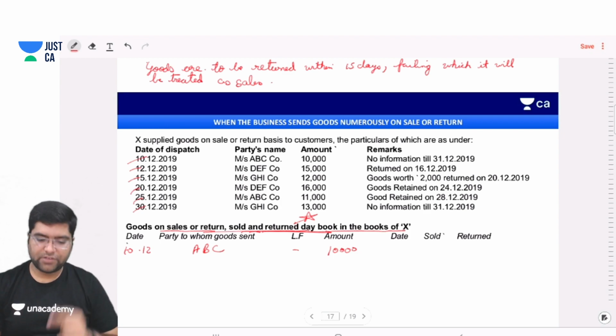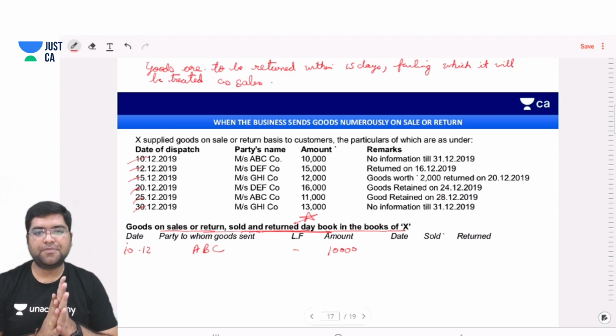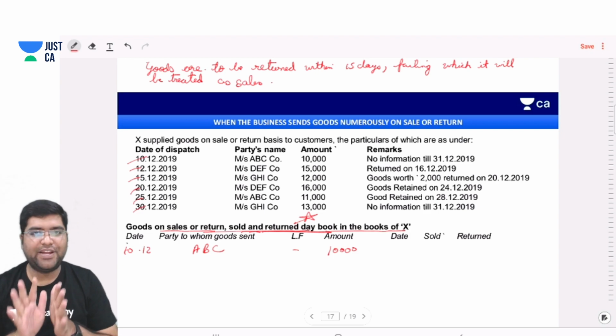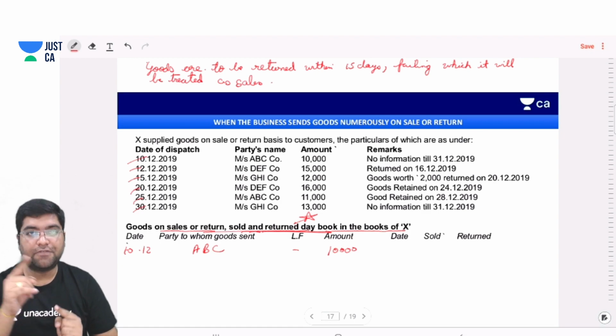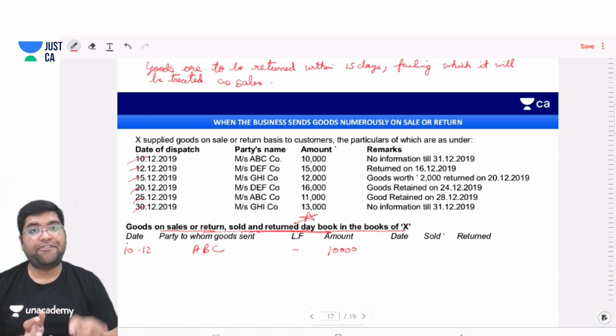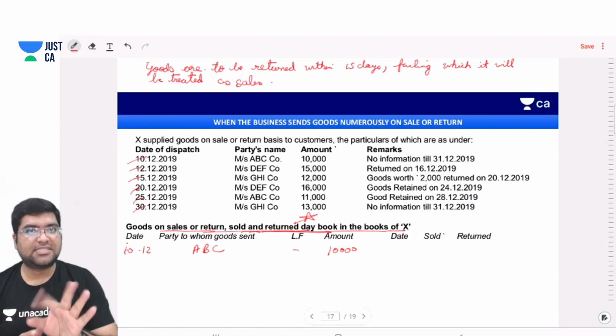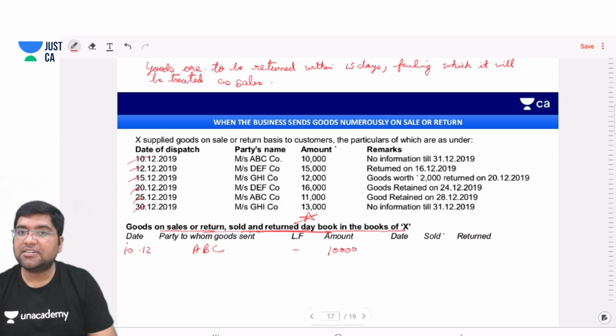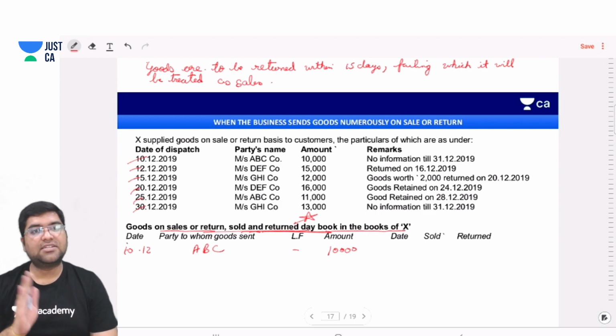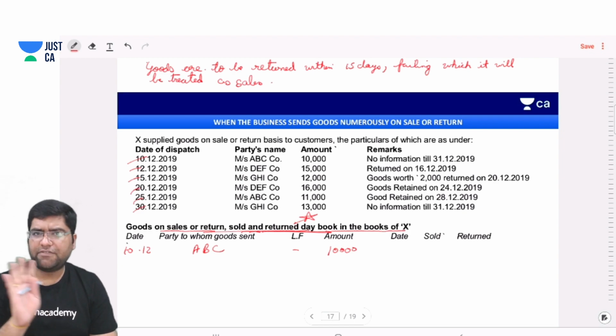Okay, guys, there was a slight misprint in the question. One line was missing, and it was a very important line. I have written it for you. Goods are to be returned within 15 days, failing which it will be treated as sales. So when we sold the goods on 10th December, what was the date after 15 days? 25th December.